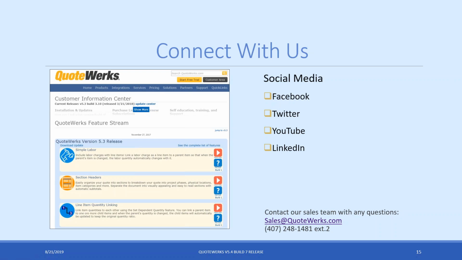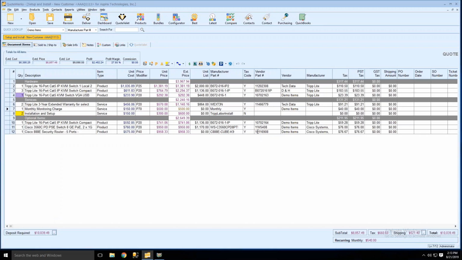Okay, so that being said, that's the hard part, getting through those slides. Now we'll actually go through the demo of the features and what's new and how to use this functionality that we added. So I'm going to go ahead and switch over to QuoteWerks. All right, so we're going to walk through what we talked about in the slideshow, some of the major features. And the first one we're going to start with is ACT.